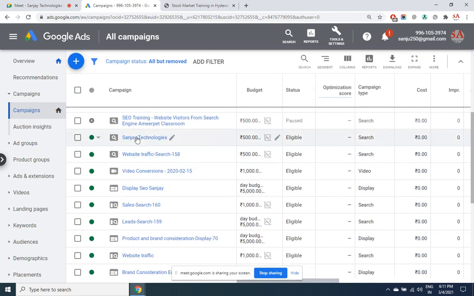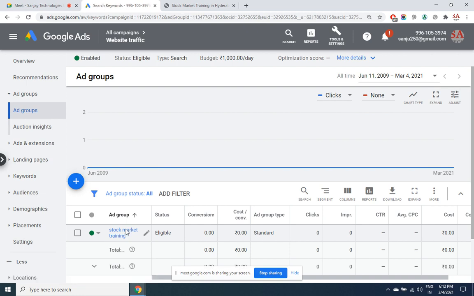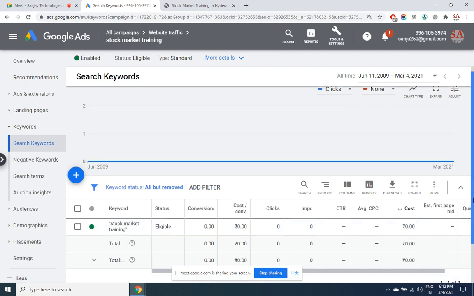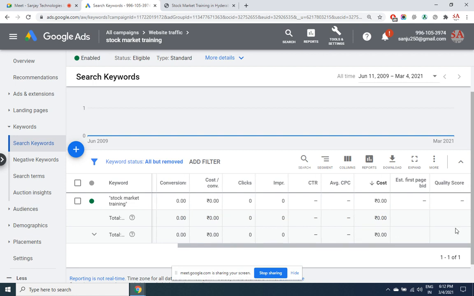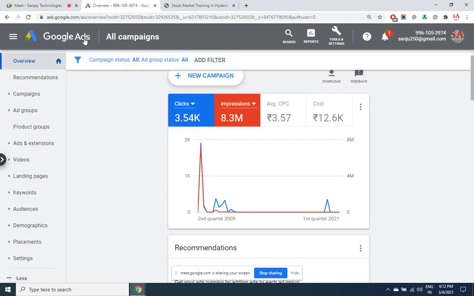And keyword level, if you want to see, you have to click on it. So these are keywords given in phrase modifier. Only while the ads are running, you will be able to see all these details. So this is a screen to see the performance of the campaign. What we have discussed is only this section. We'll come back to these areas also once we are done with the other types of campaigns.